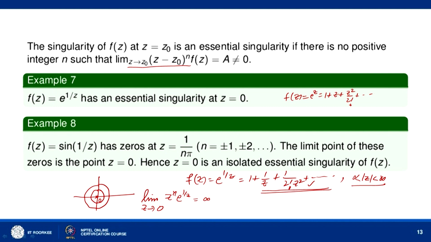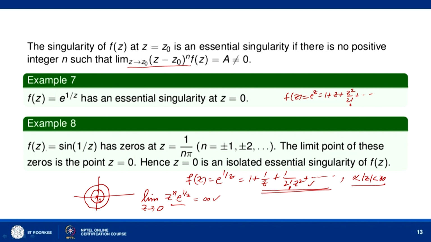Whatever value of n you take, n equal to 1, 2, 3, however large a value of n you take, z to the power n into e to the power 1 by z is always infinity. So, this function f(z) has an essential singularity at z equal to 0, because we cannot find any positive integer n such that this limit is a.